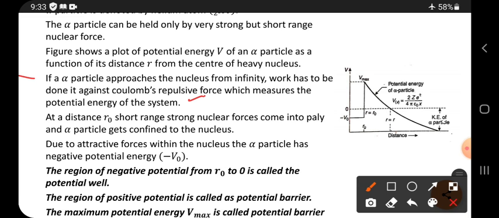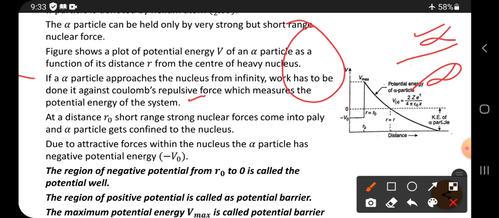See, its meaning is what? Let there be a nucleus. I am bringing one alpha particle from where? From infinity distance. So let the alpha particle come from infinity distance. It comes freely, and while it is coming nearer to the nucleus, what happens at a particular distance? It undergoes repulsion. Why?